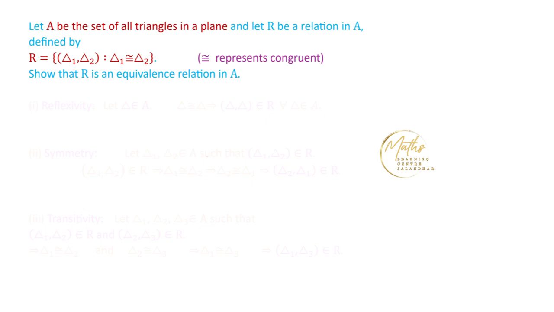First of all, we are going to prove that this relation is reflexive. The given set A is the set of all triangles in a plane. So this set A consists of triangles, and we consider any arbitrary triangle from this set. And we know that every triangle is congruent to itself.